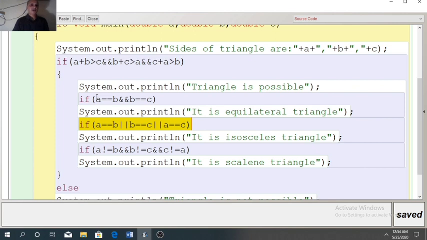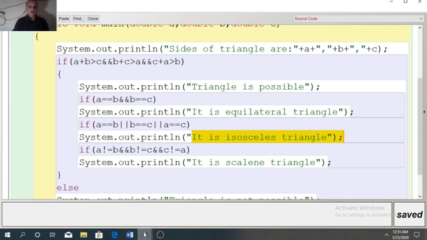So here we can see both the if conditions will be satisfied. It means both the bodies will run. So in the result we will get it is equilateral triangle, and this result also we will get it is isosceles triangle. So you can imagine yourself how a triangle can become equilateral as well as isosceles. It means it is showing the wrong result.